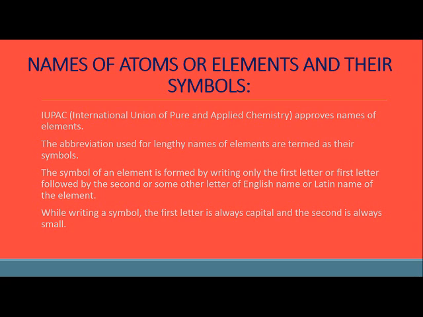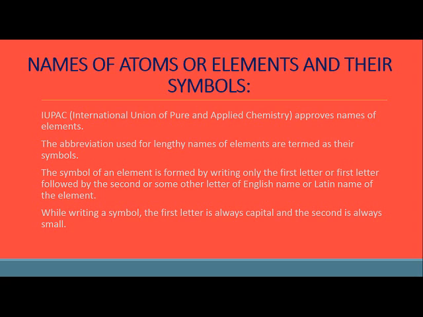Now the symbols were usually, children, the first letter. But children, there are certain elements like carbon, cobalt, cadmium. They all start with C. So what happened? We cannot have C1, C2, C3, right? So the second alphabet was taken. Or sometimes even the Latin name is taken as a symbol.